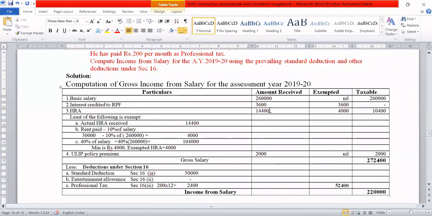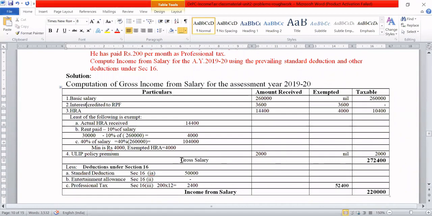HRA we have calculated, how much he has received and what is the exemption given there. Then we have seen that the ULIP policy premium is a perk. There is no exemption on that, so I consider the entire thing. So adding all this, we get the gross salary.